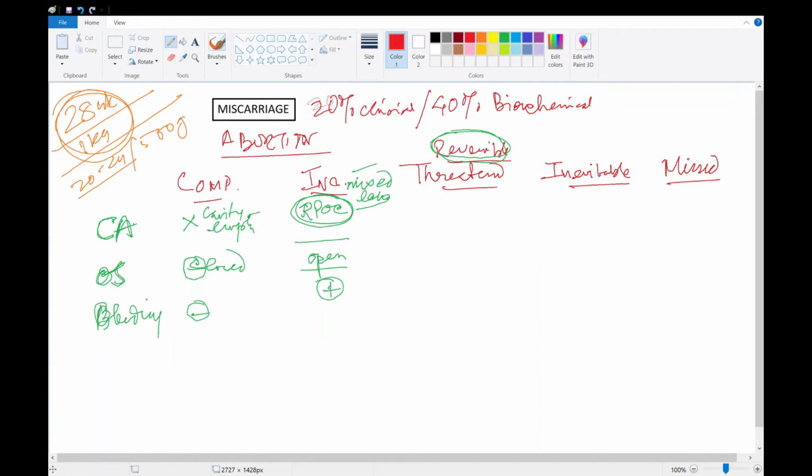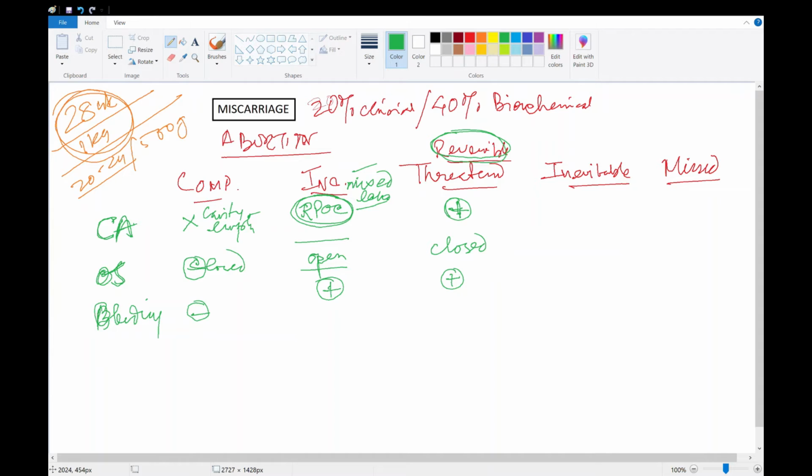So a threatened abortion is when the fetus is alive, os is closed, but bleeding has started. This is a reversible process. Bleeding has started, os is closed, and cardiac activity is there. The process has just started and it can be reversed.